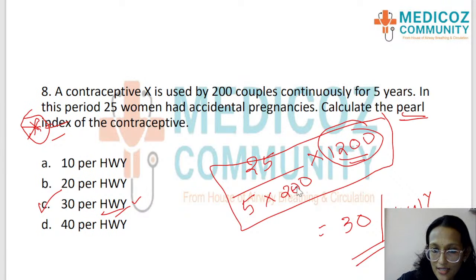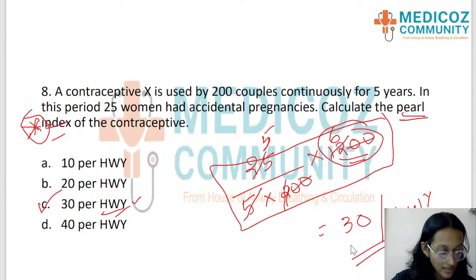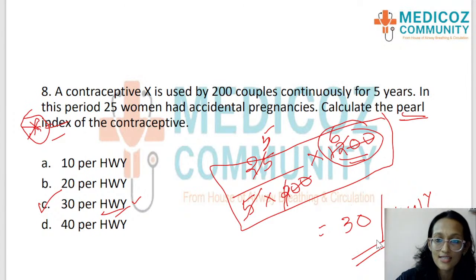I am teaching maths again. Cut the 2 zeros. Okay, and you cut this 2 and here you have 6. Okay, and 5 goes here. Again, this is 5. So 5 into 6 is 30. Is that clear? It's not 20, it is 30. Suraj was asking if I can repeat the numerical and whether it is 20. So this is how we go about it. The answer is 30. I hope that's clear to you.